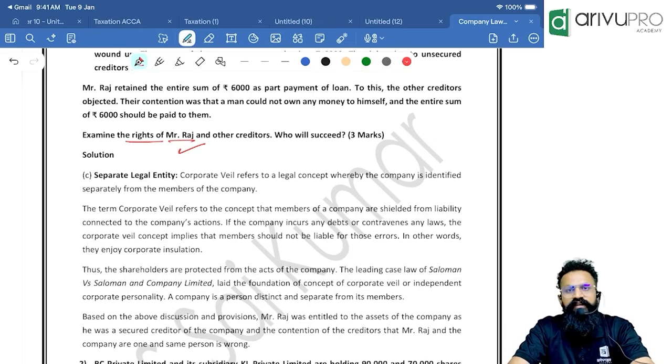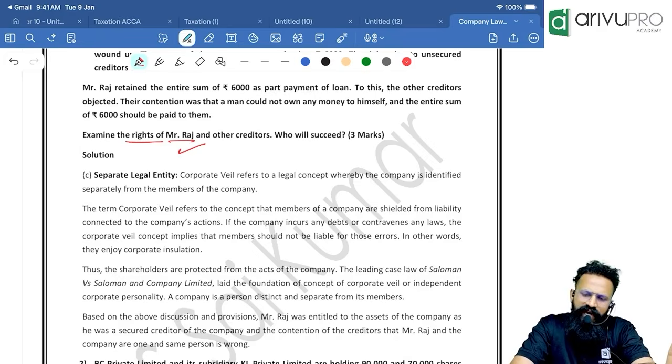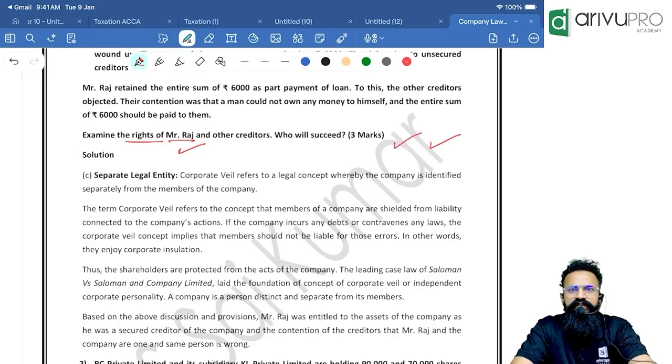Because remember, the doctrine here is what, people: once the company is incorporated, then the concept of separate legal entity comes into picture. So from that day, the shareholder is different and the company is different. So the creditors cannot say that the shareholders and the company are one and the same. Once the company is incorporated, whatever your rights are will be the same for me also. We both are outsiders to the company, and that is the answer here.